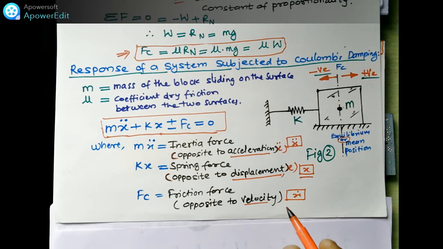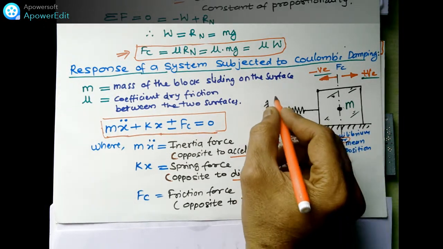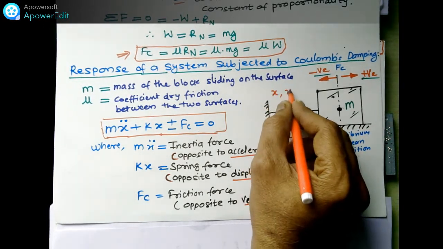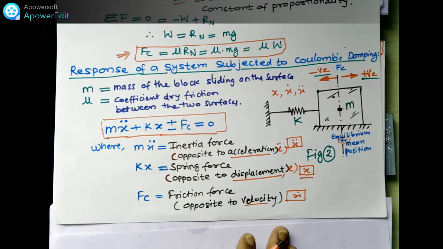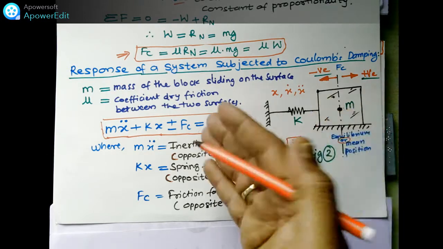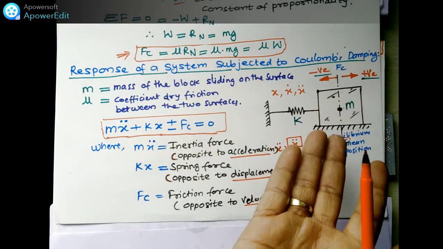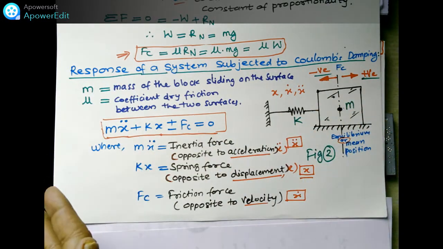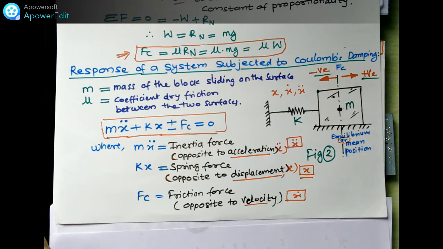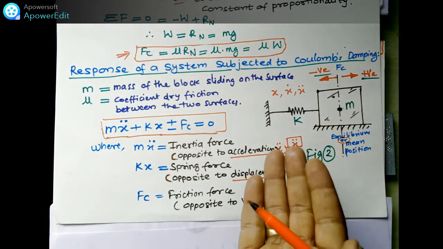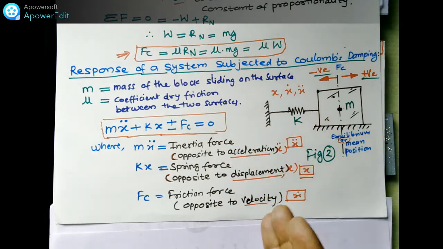Friends, in this equation, the displacement x, velocity x dot, and acceleration x double dot are taken as positive on the right side, and negative toward the left side when it moves to the left. That is the consideration we have made for one cycle.